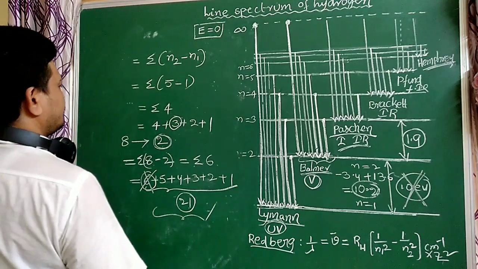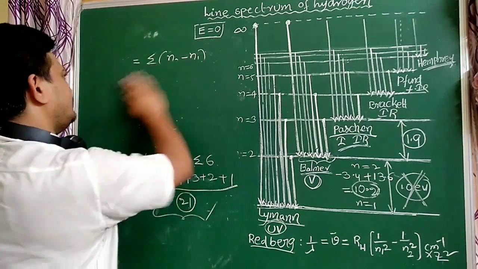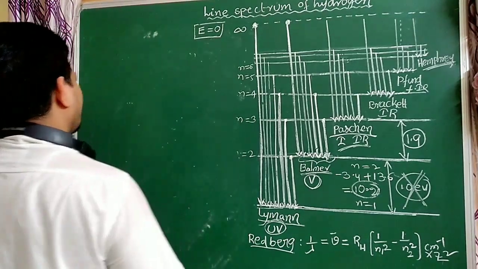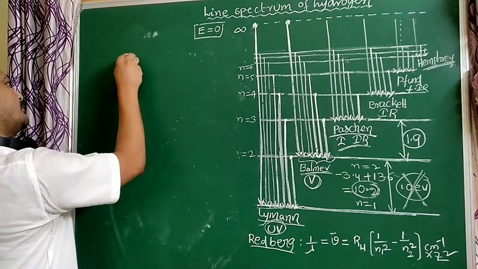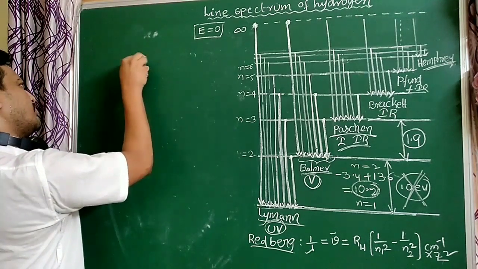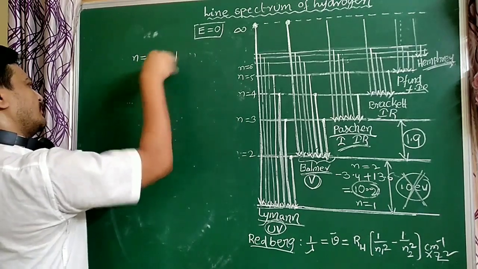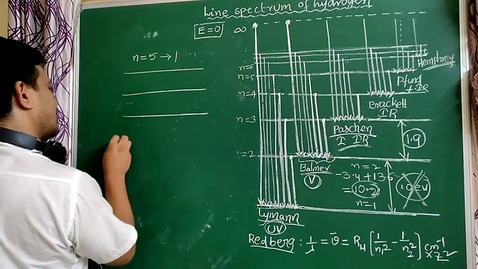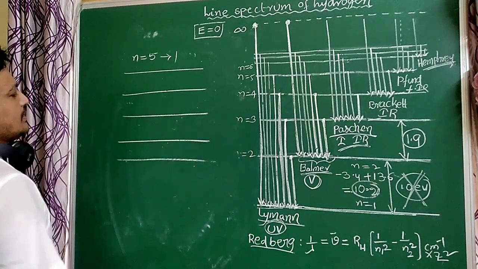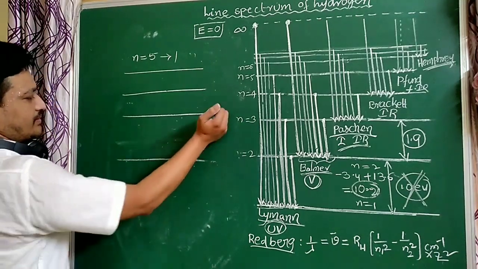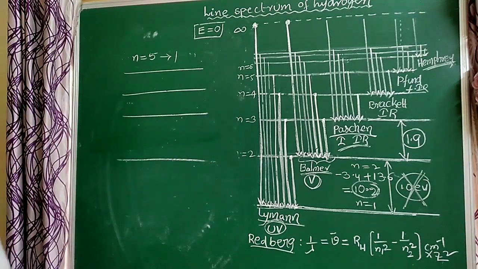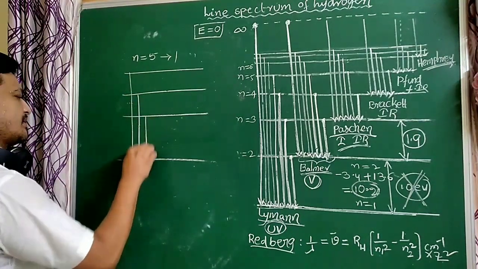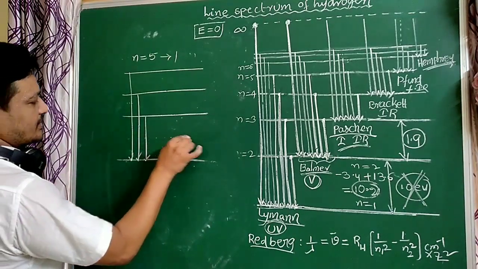I will explain now, based on spectral lines. The electron came from the 5th orbit to the 1st orbit. So here we have the 5th orbit, 4th orbit, 3rd orbit, 2nd orbit and 1st orbit. Here the 2nd orbit is absent. Now how many spectral lines are formed? The 2nd orbit is not there.